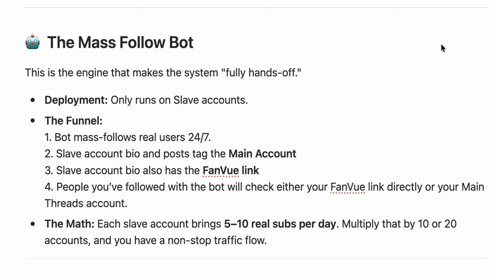In your slave account bio and posts, you always tag the main account. In your slave account bio, you also have the Fanvue link, because people you follow with the bot will check either your Fanvue link directly and sub from there, or your main Threads account and sub to your Fanvue from there. So with this strategy, each slave account brings 5 to 10 real subs per day. Multiply that by 10 or 20 slave accounts and you have a non-stop traffic flow.